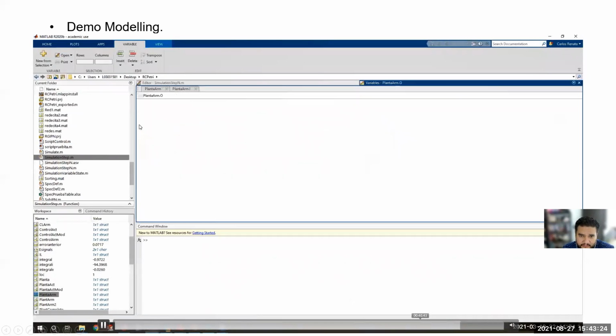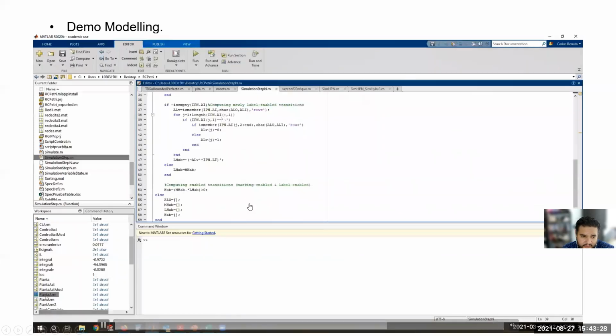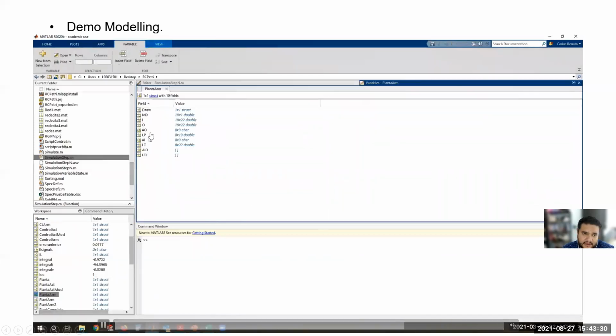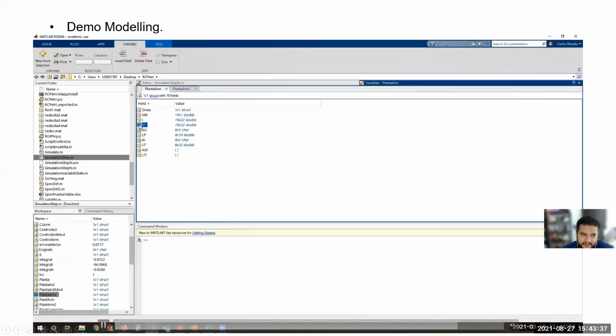Once we generate a model, we can also compute automatically all the matrices that describe the PetriNet, the incidence matrix, the initial marking vector, and the output and input alphabets, and so on.